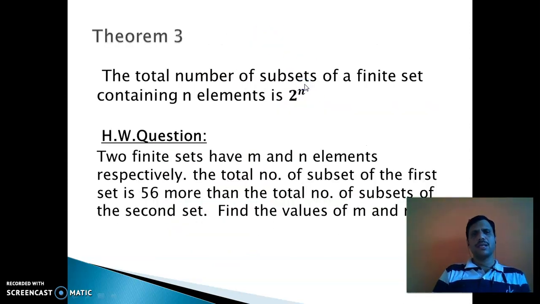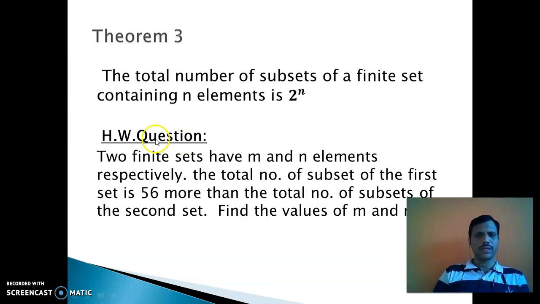Next theorem: the total number of subsets of a finite set containing n elements is 2 raised to n. For example, suppose A = {1, 2, 3}, 3 elements. Now, how many subsets? 2 raised to 3. Your answer is 8.